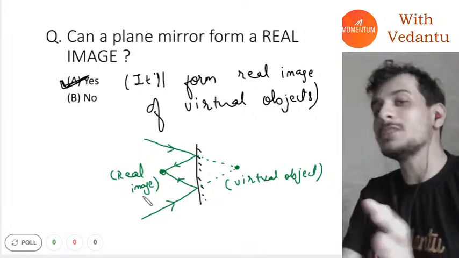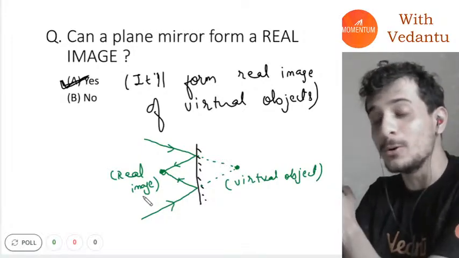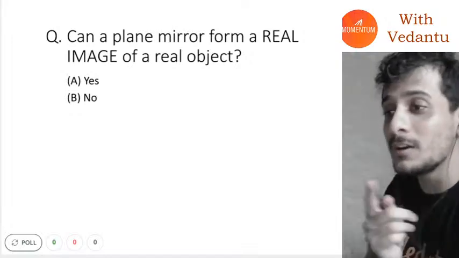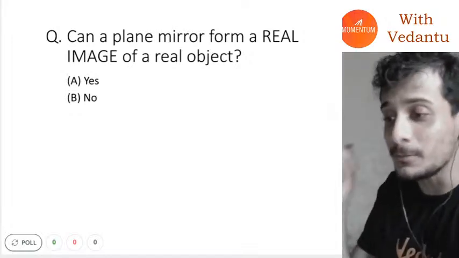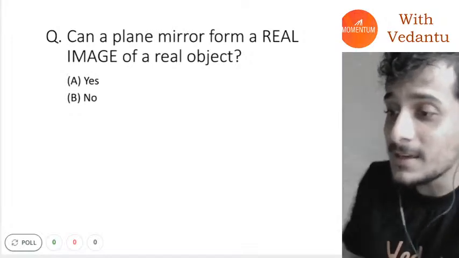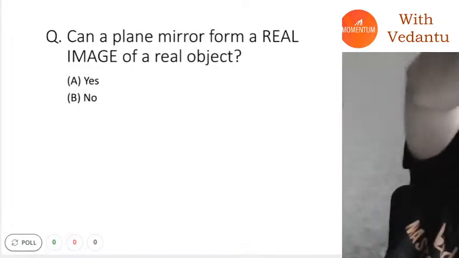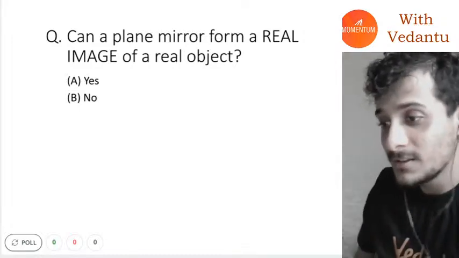Okay, now the next question everybody knows. Can a plane mirror form a real image of a real object? Yes or no?